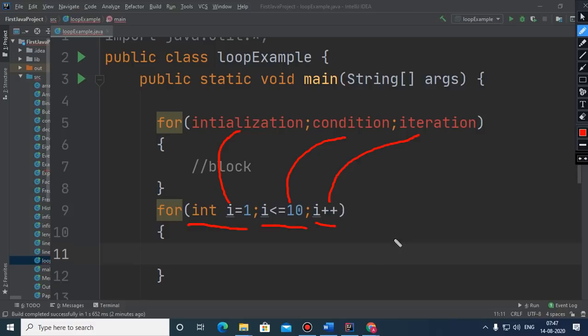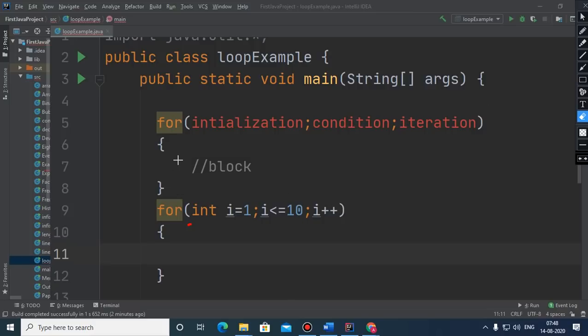And the best thing is that the loop will go on till the given condition is true, and whenever this condition becomes false, the loop will terminate. What the loop basically does is execute the block which it contains.